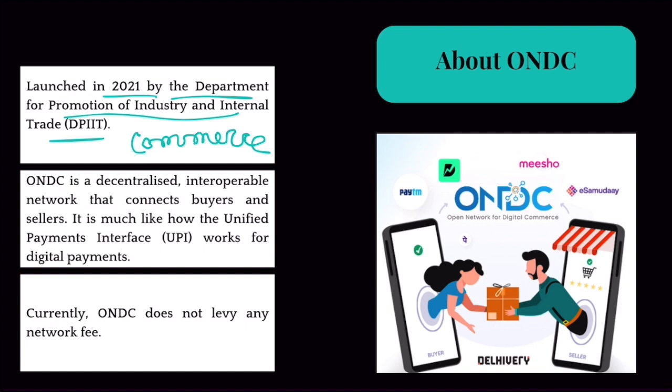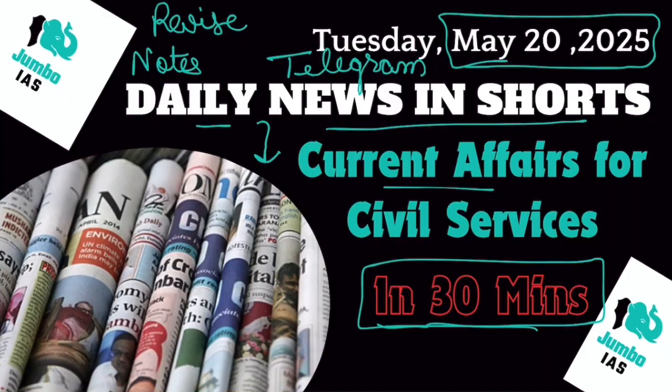Okay, ONDC is a decentralized interoperable network that connects buyers and sellers. It is much like UPI, which works for digital payments. Currently, these networks do not have to pay any fee for using ONDC. Okay, but ONDC is planning to charge a fee. So, for example, 2 rupees per 200 rupee transaction or whatnot. But that's in future. Currently, it's free. Clear?